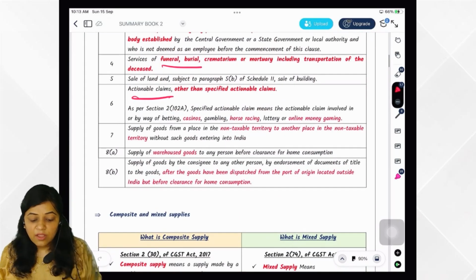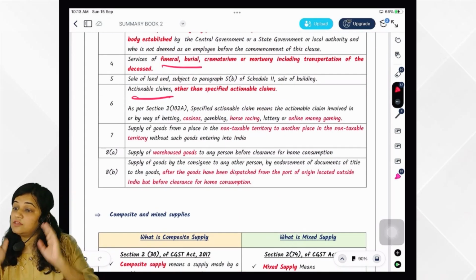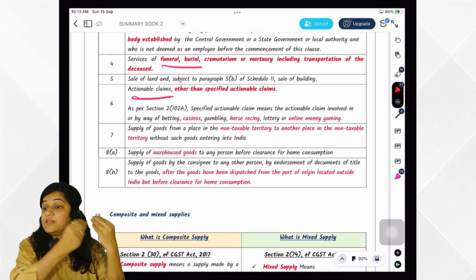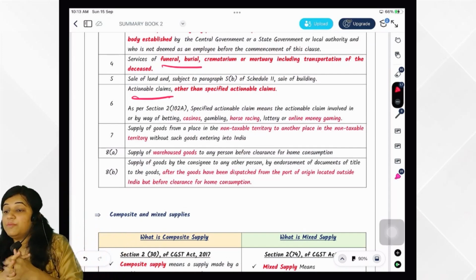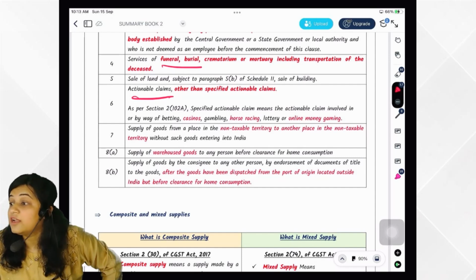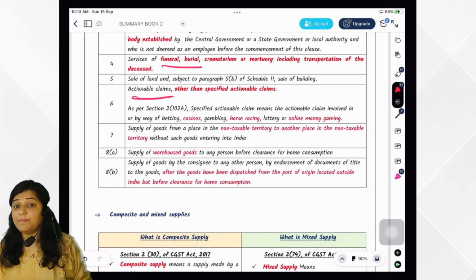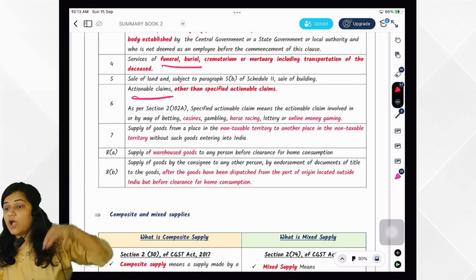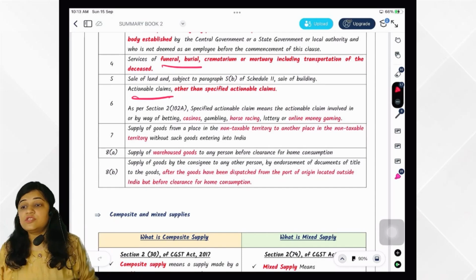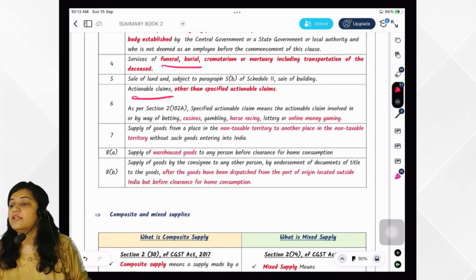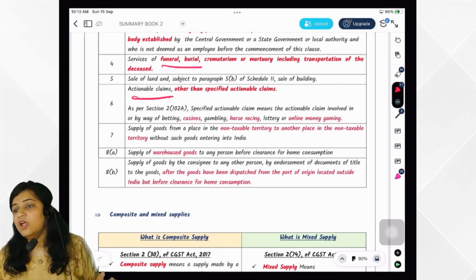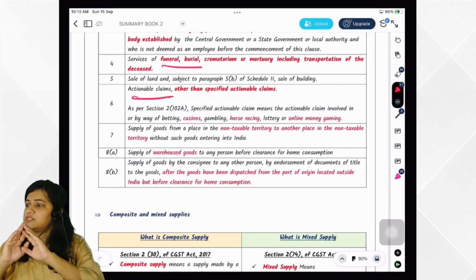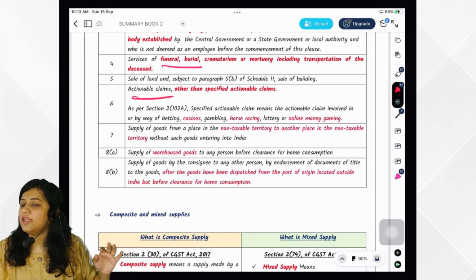Very good. Then supply of goods from a place in a non-taxable territory to another place in non-taxable territory. That means without such goods entering into India. I am supplying goods from Canada to US. I am in Mumbai, but goods have not entered India. In that case, is this supply? No, not supply. GST will not be leviable.